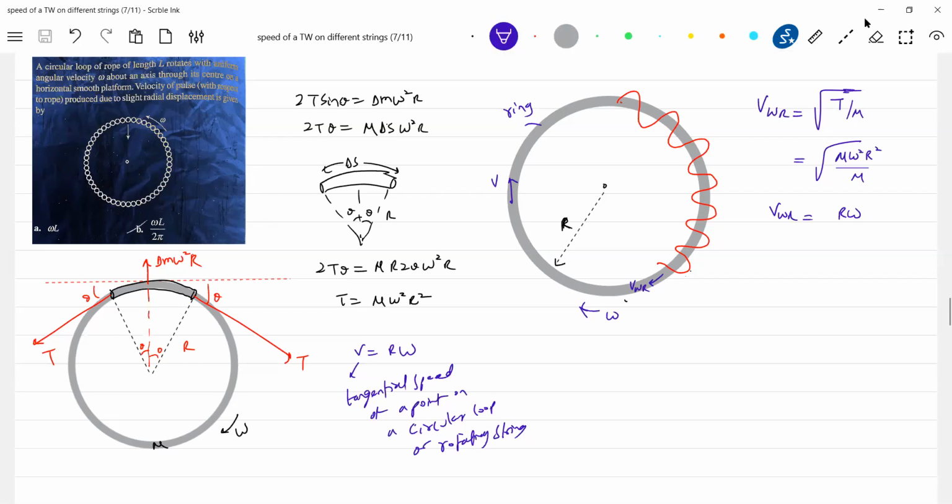What is R? R is not given. The length of the rope is given. So the length of the rope is equal to 2 pi R, so R is equal to length over 2 pi. What should I call this? The speed of the wave with respect to the string. I want the speed of the wave with respect to the ground. What shall I do? I'll go for the vector relation: the velocity of the wave with respect to the rope equals the velocity of the wave with respect to the ground minus the velocity of the rope with respect to the ground.